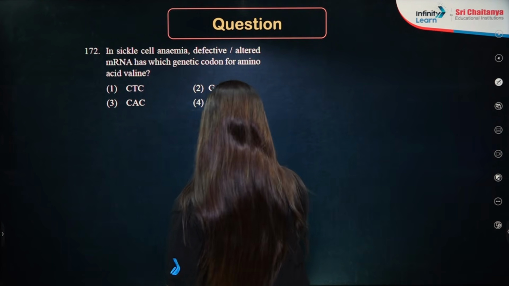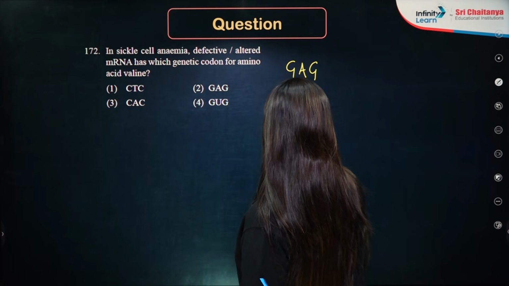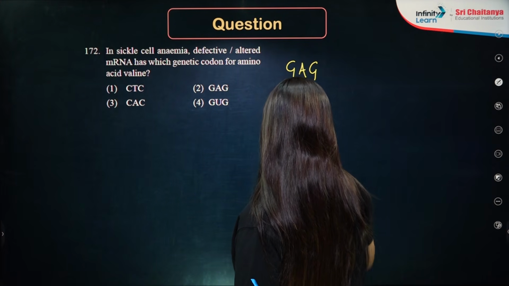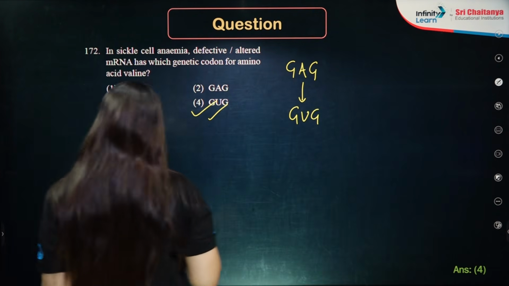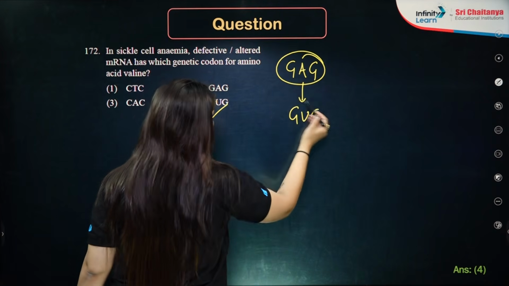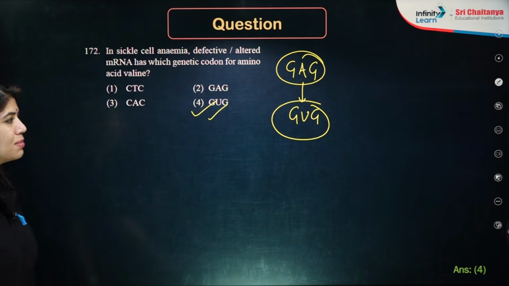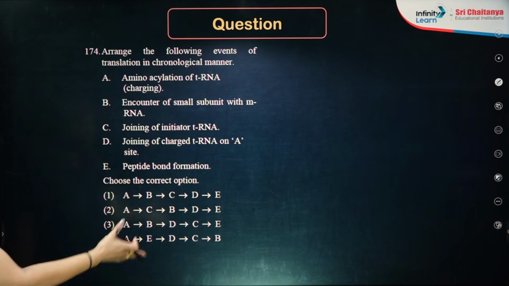So basically, here GAG will be converted into GUG. There is this one point mutation which is happening. So converted to GUG. Answer has to be option number 4. This is converted to this one. Glutamic acid to valine, there is conversion. Next question is, we have to arrange the following events of translation in chronological manner.